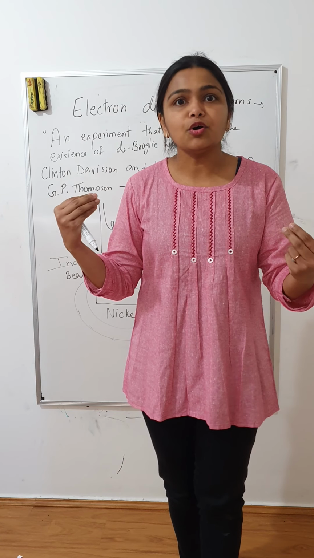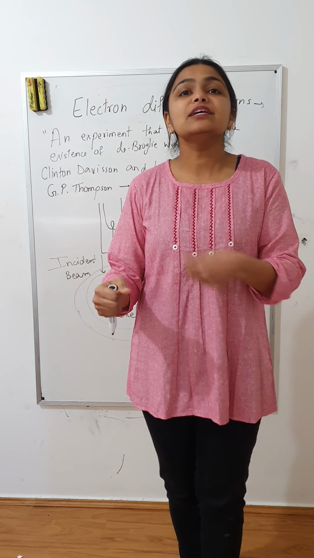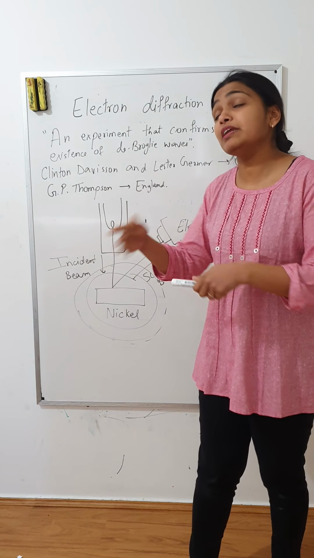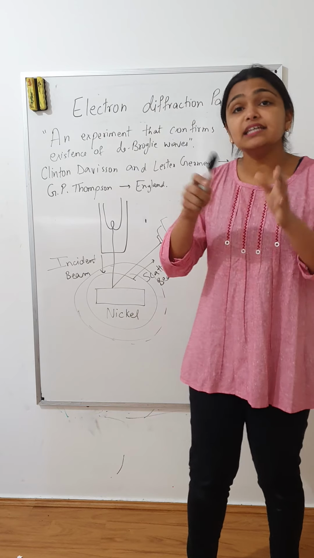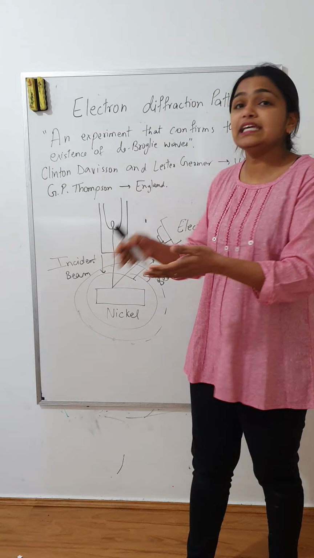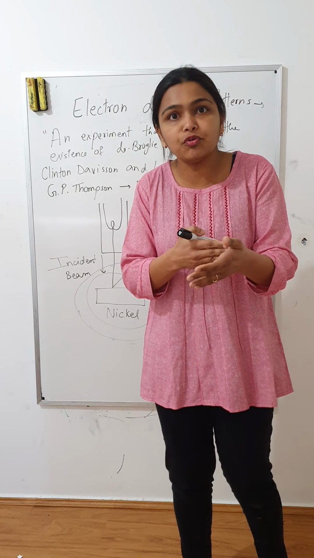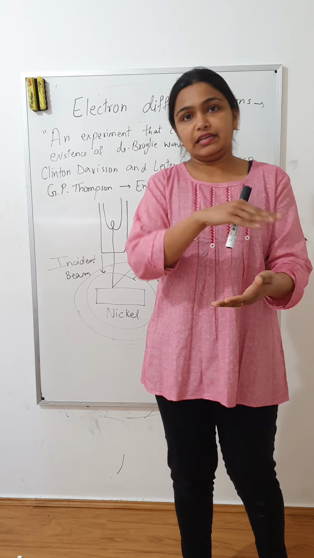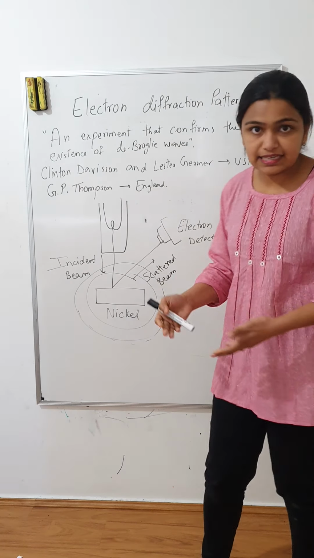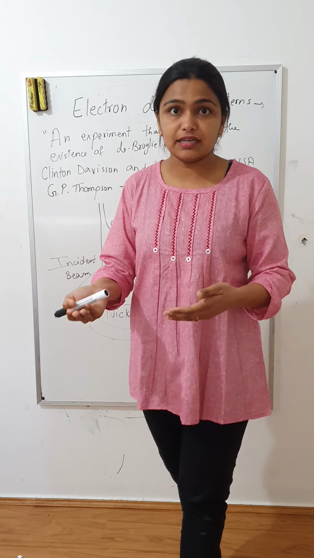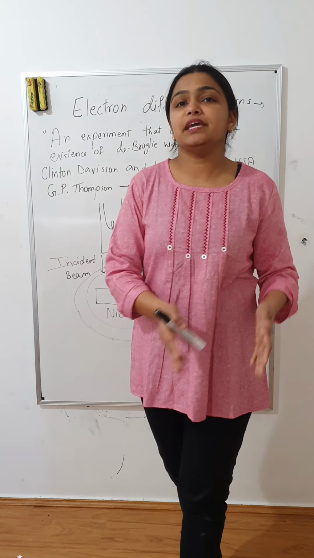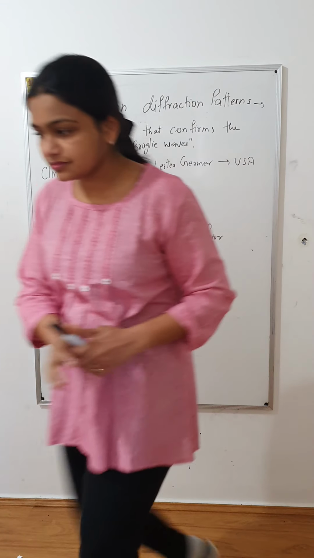The results he got were pretty similar, and thus he could conclude that yes, when electrons are behaving as waves, their wavelength is pretty close to the wavelength of X-rays, because when he hit both at the same gold foil, he got the same interference pattern. Okay, so this is the proof that yes, de Broglie hypothesis was correct. Waves behave as particles and particles also behave as waves.